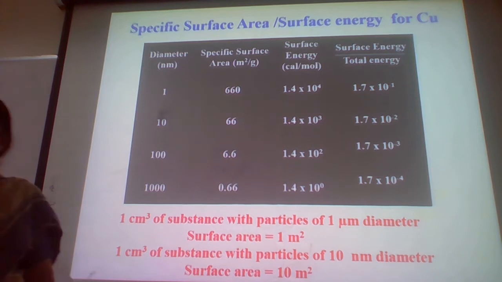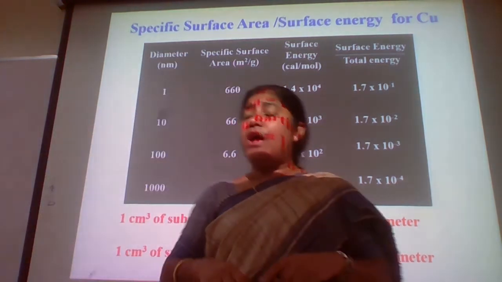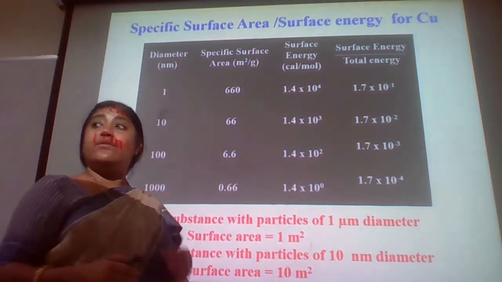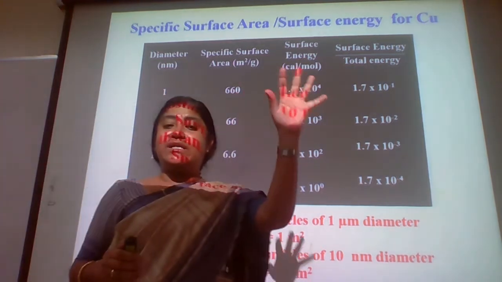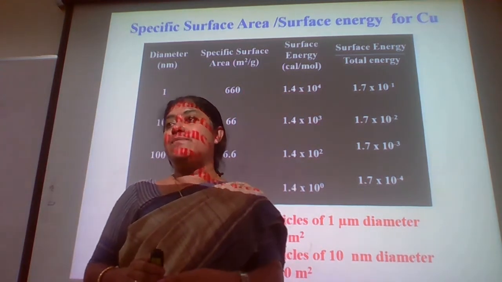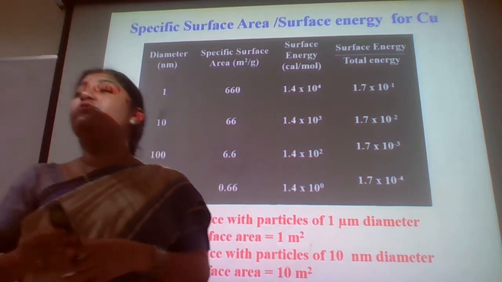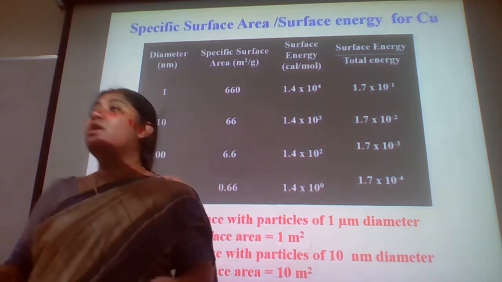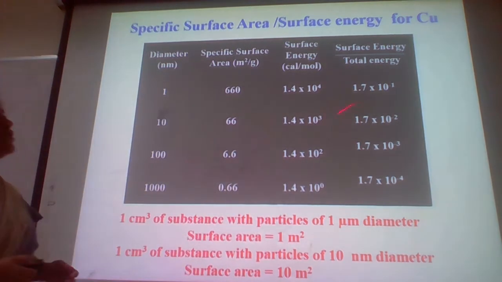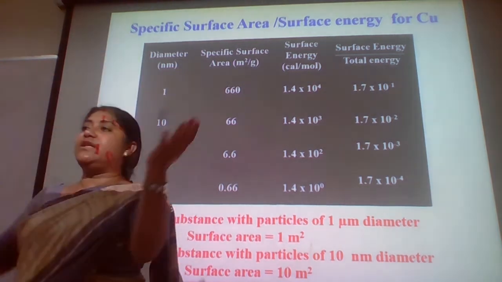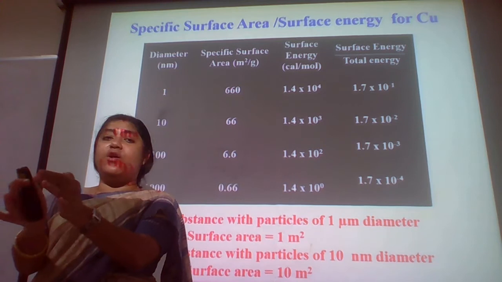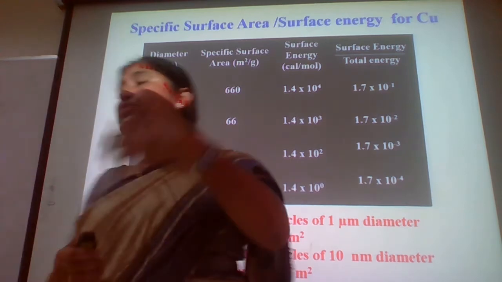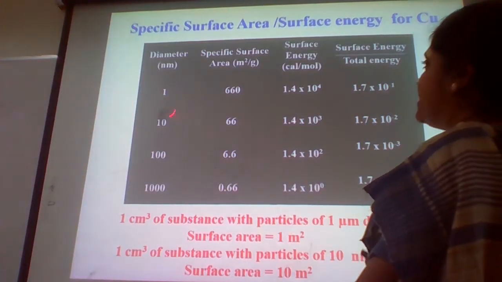We always ask what exactly we are gaining out of this increasing reactivity. The most important concern, as of now or maybe every time, is storage material. We want to store more energy, we want to store more hydrogen to generate more energy for the complete world to go. If we increase the surface area by making a device smaller and smaller, we can have higher storage capacity. So this makes a huge contribution to the scientists.